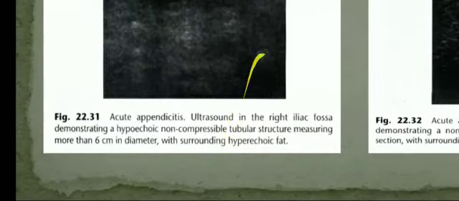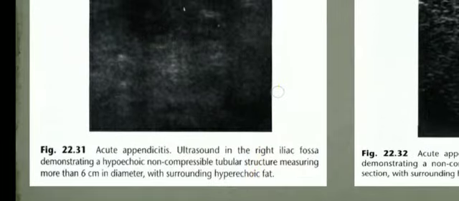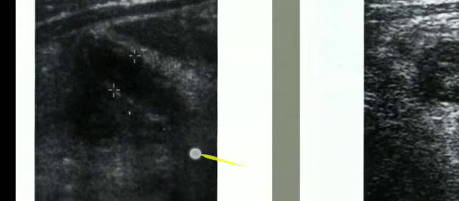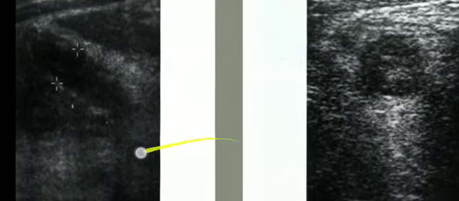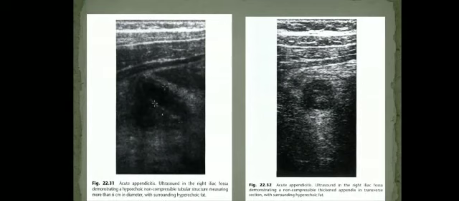Here you can see a case of acute appendicitis diagnosed on ultrasound, wherein the right iliac fossa shows a hyperechoic, non-compressible tubular structure measuring more than 6 mm in diameter with surrounding hyperechoic fat. That is, the wall of the appendix will have fat, so it is hyperechoic. Hyperechoic means more bright. This is a sagittal section, and this is a transverse section. This is a non-compressible tubular blind-ending structure in the right iliac fossa at the point of maximum tenderness.